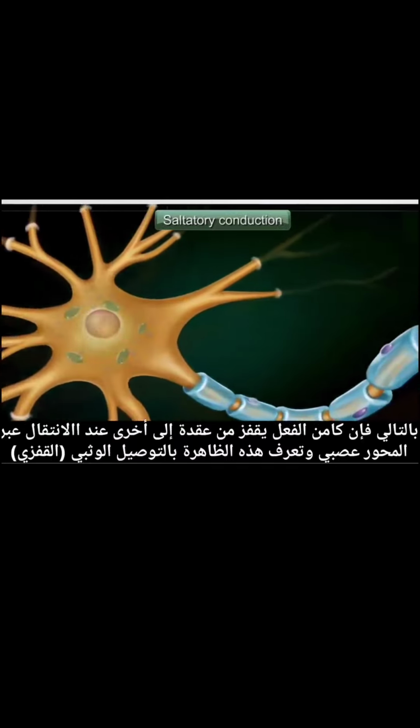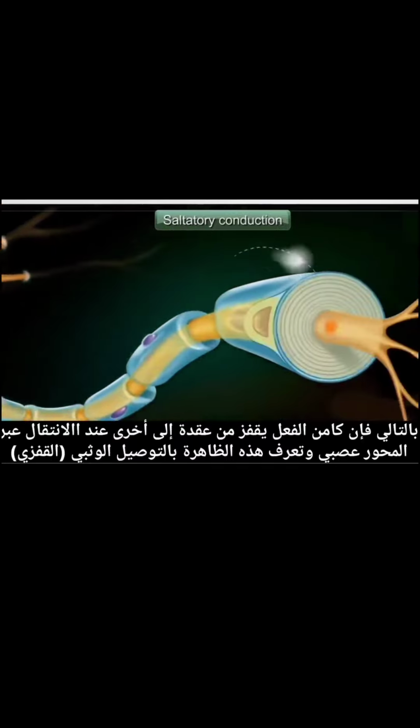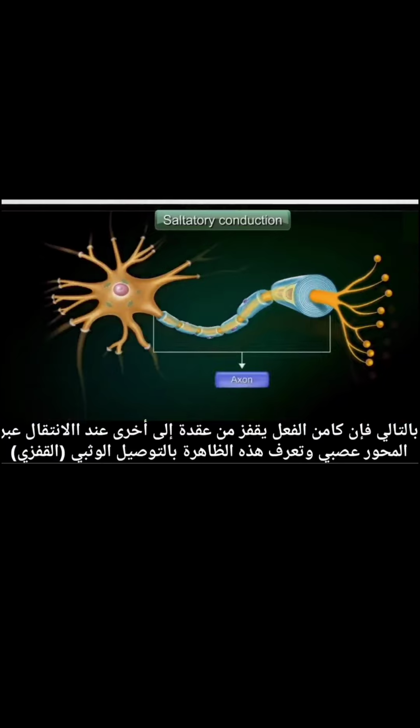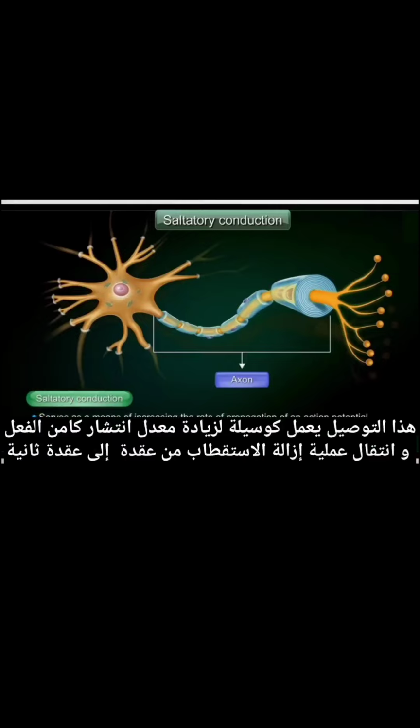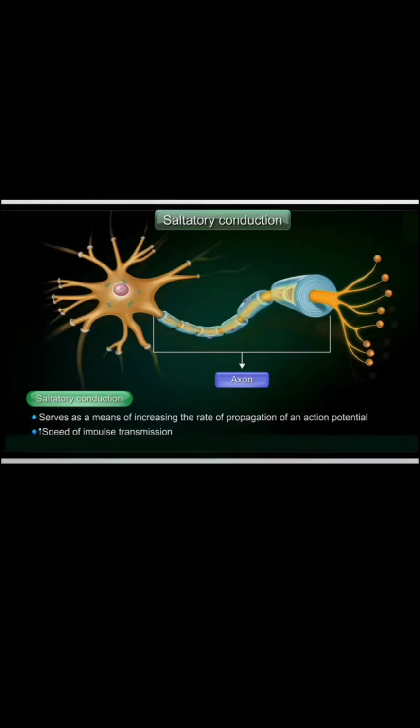the nodes of Ranvier. Thus, action potentials appear to jump from node to node when traveling down an axon, and this phenomenon is known as saltatory conduction, and it serves as a means of increasing the rate of propagation of an action potential. Not only does saltatory conduction increase the speed of impulse transmission by causing the depolarization process to jump from one node to the next.